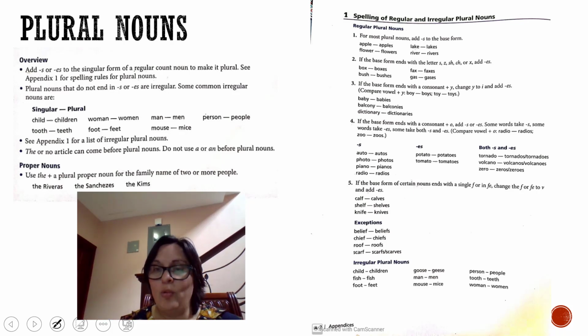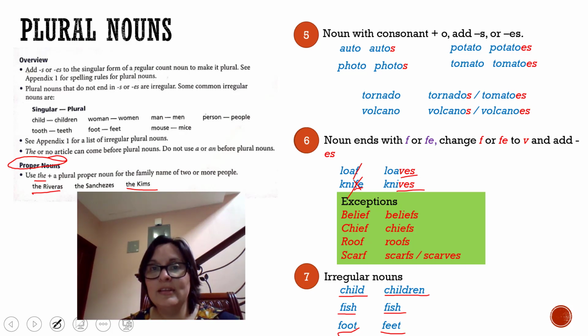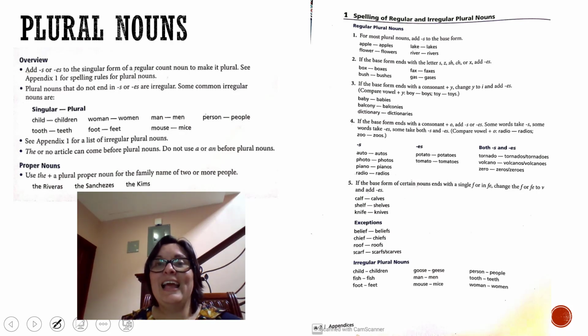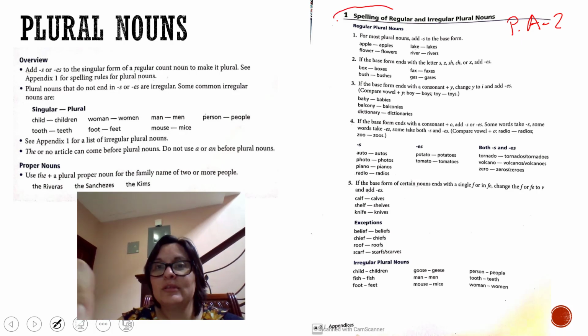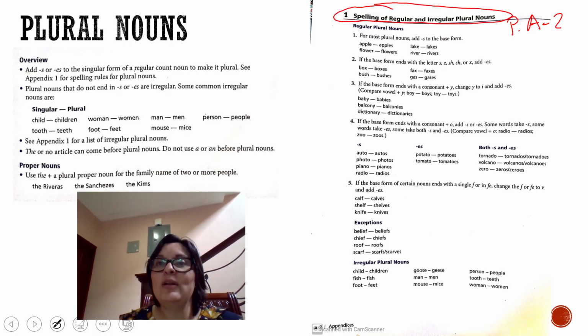Okay, let's continue with this part. What we saw in here, guys, these rules, you are going to find them also in your books. In what part? In the end of your books, look for page A2. This page is page A2 in the appendix. In the end of your books, here you have all the rules. These ones are the rules. Spelling of regular and irregular plural nouns. So in there you have all that I was explaining to you before.